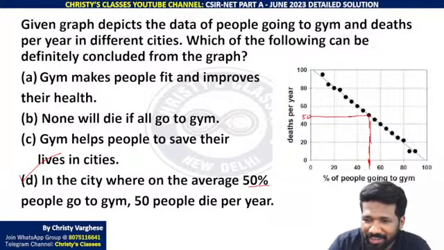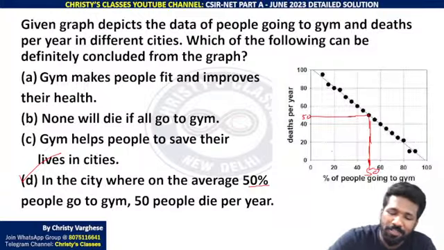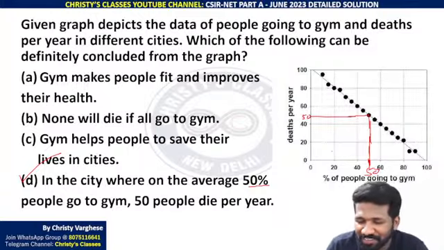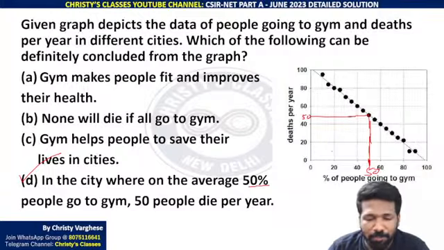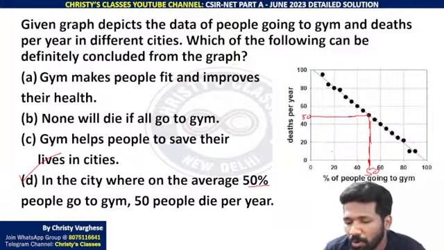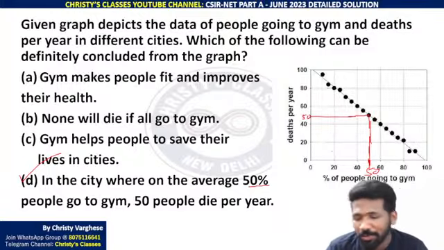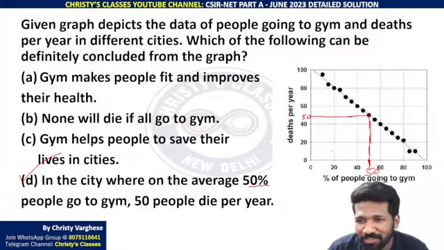Once again I am saying, in a data interpretation question, if you are using your opinions or your perspective about the matter mentioned in the question, there is a high chance that you can go wrong, because CSIR will purposefully set options like that. As I told, ये question बहुत ही similar था वो smoking वाला question से. वो smoking वाला question में भी options were like very tempting. Smoking causes cancer, there was an option. Smoking always causes cancer. Yeah, when a student sees that option, directly there is a tendency to tick that, but that was a wrong option.